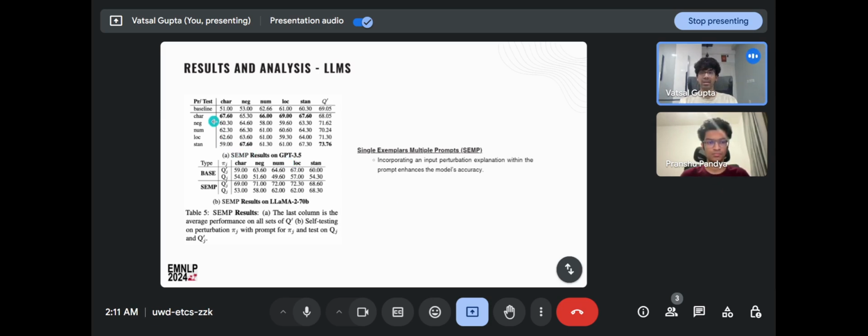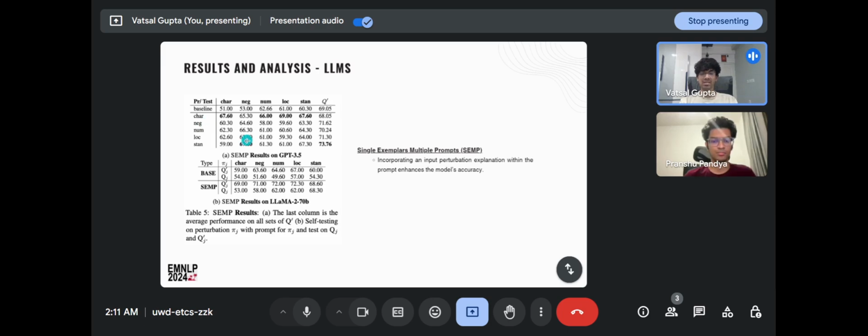When you train the model on the character type, by training here I mean that the prompt is provided with a description of what the character perturbation is along with exemplars, then we see the highest performance being attributed to the character perturbation itself. In this column, we see that the highest value is 67.6, which is when the model has been told that it can expect character perturbations to be in play. Surprisingly, though, when the model is trained on the character perturbation, we see the highest performance even for other perturbations.